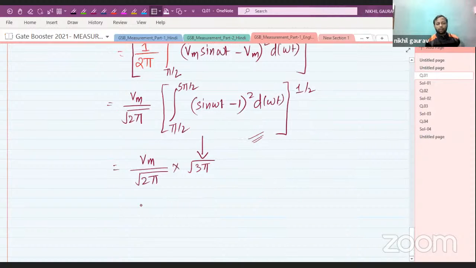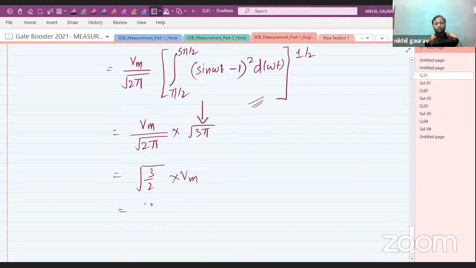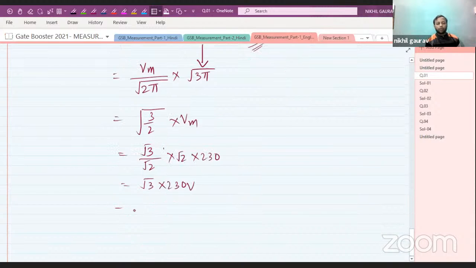So the value is root 3 by 2 into Vm, which is root 3 divided by root 2 into root 2 into 230, equal to root 3 into 230 volt. Solving this, you will get the answer as 398.